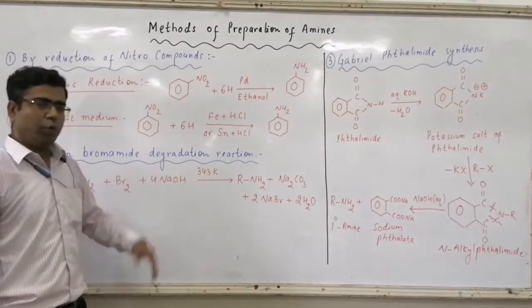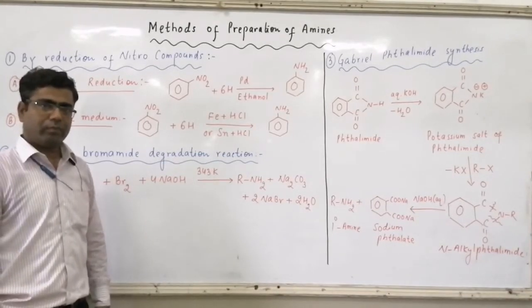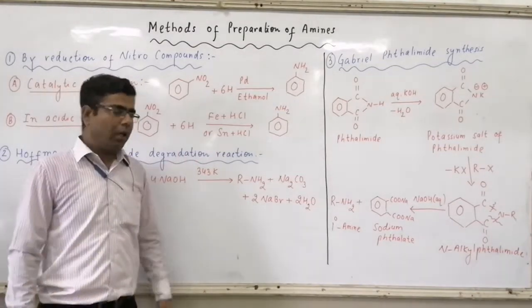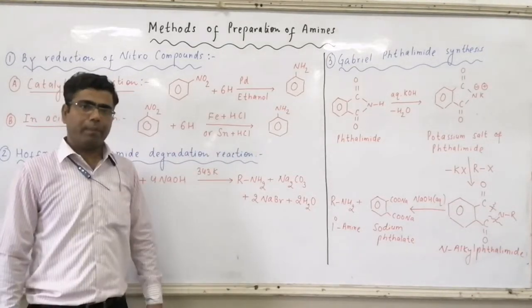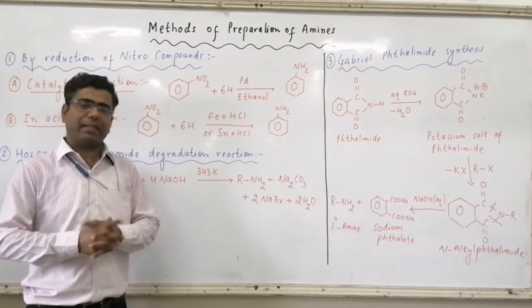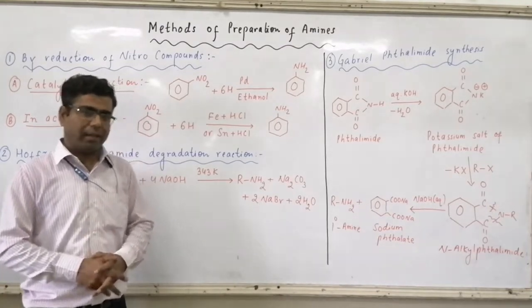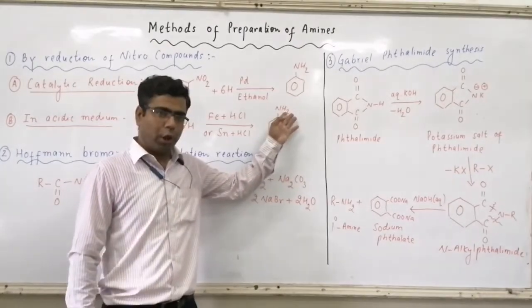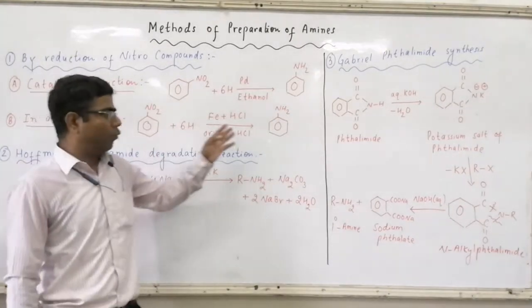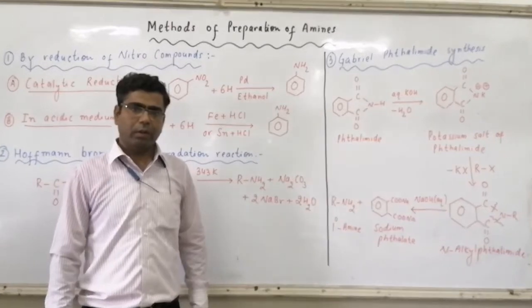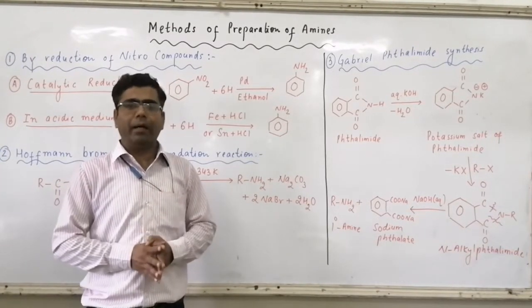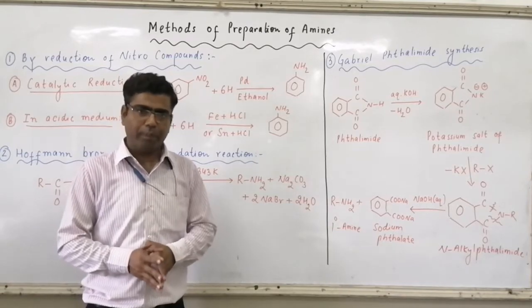Here we have used nitrobenzene. Nitrobenzene in presence of Fe plus HCl or tin plus HCl again utilizes 6 atoms of hydrogen. As a result, NO2 group undergoes reduction and we get NH2 group. So nitrobenzene gets converted to aniline. So this is reduction of nitro compounds or reduction of nitro group.